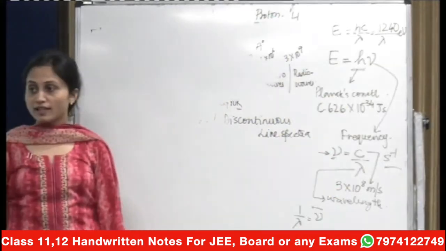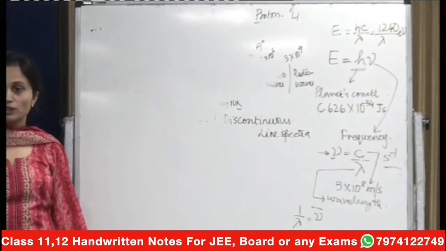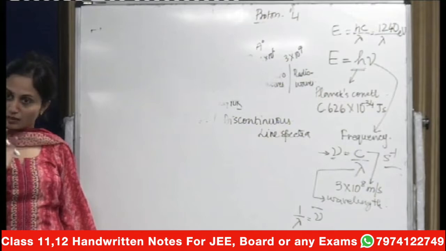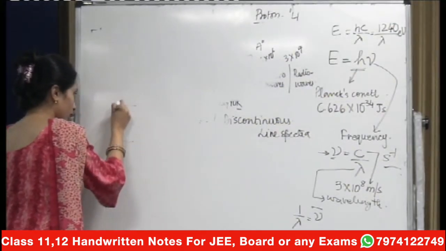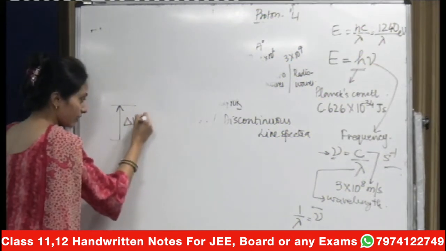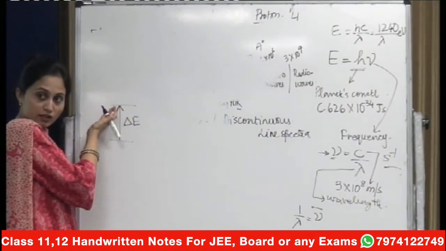So here in this case, when I am talking about the jumping of electron from one level to another level, then I am saying that there may be some energy if my electron is jumping from one level to another level. Then it will correspond to some energy difference. It will need energy to jump from a lower level to another level, right?